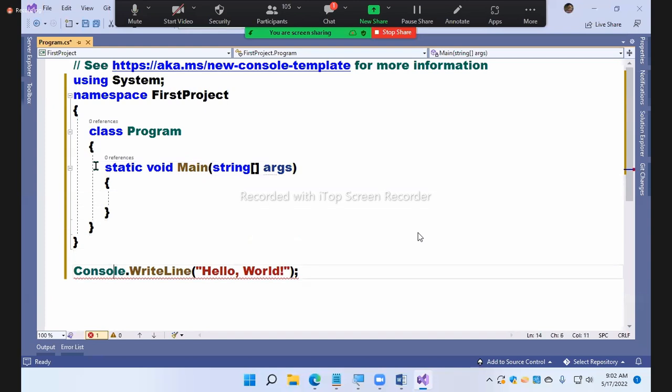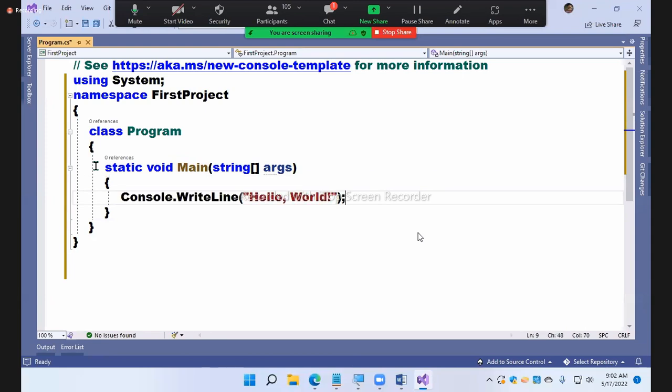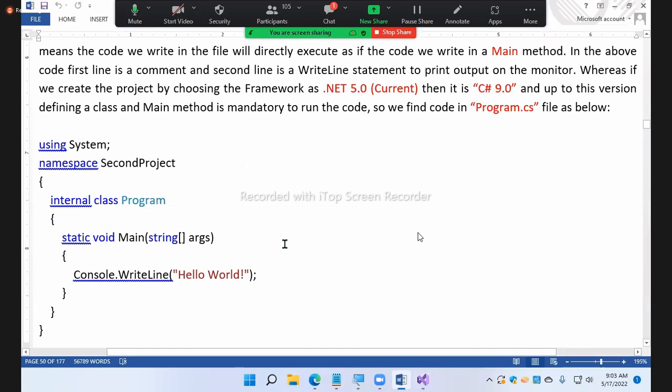And now, the statement will be coming into this. All of this will be generated by whom? The compiler. The compiler generates it, you don't require it. You can simply say Console.WriteLine hello world. That's a new feature that has been introduced in C# 10.0.